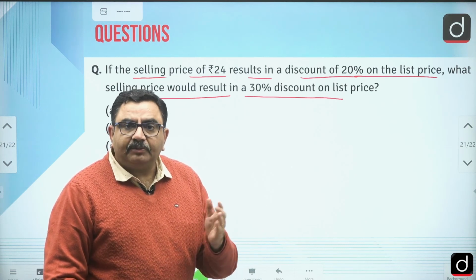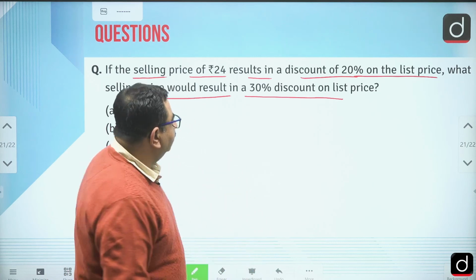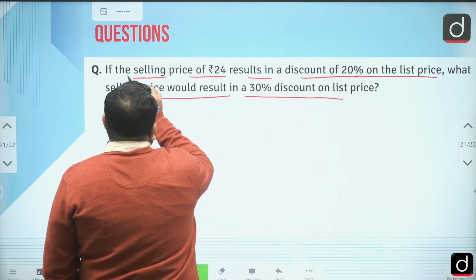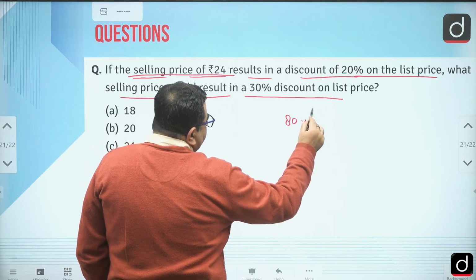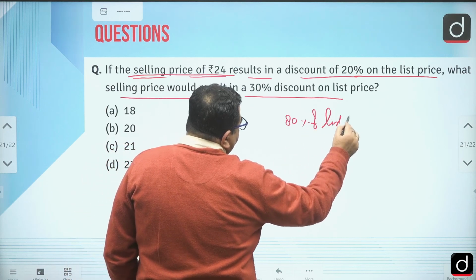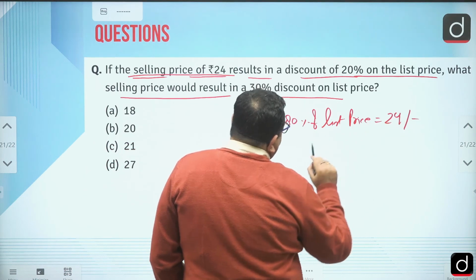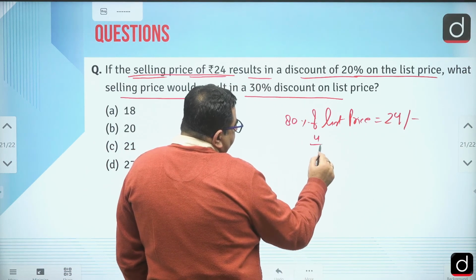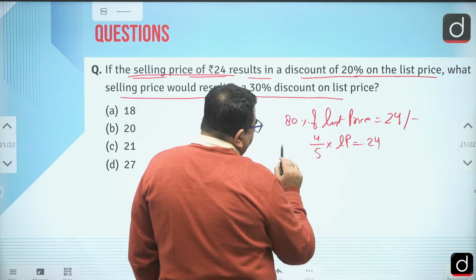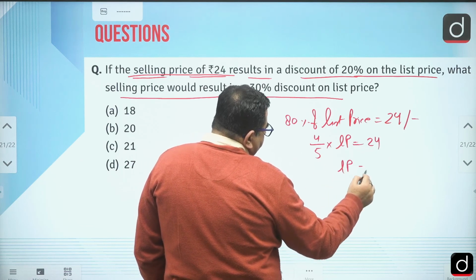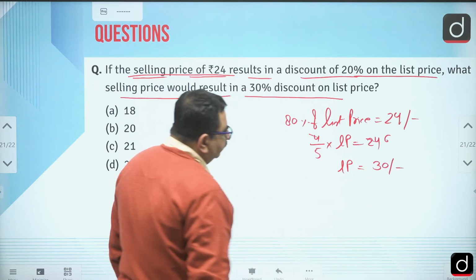Can I say if 20% is given as a discount, then 80% would be remaining, and that remaining would be what? Selling price. So can I say 80% of list price is equal to what? 24. So from here we can find 4 by 5 into list price is 24. Then from here you can find list price as 30 rupees, right?